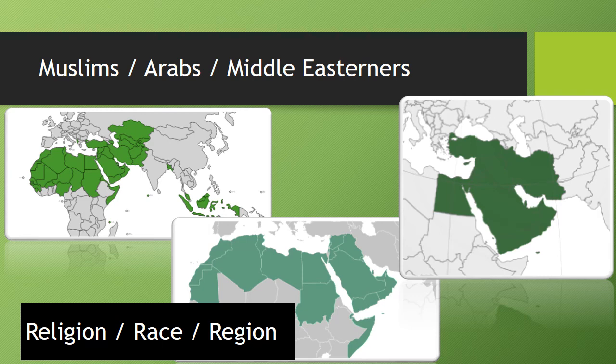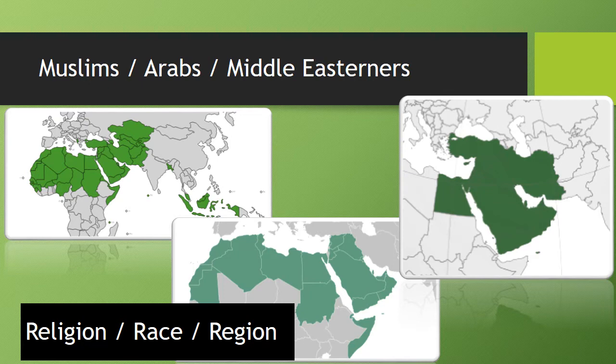Going to start by explaining some terminology. This often gets squished together in America. We often talk about these groups as all the same thing, but they are not. The first group here on the left-hand side is Muslims. The countries in green here on the most zoomed-out map are majority Muslim countries.